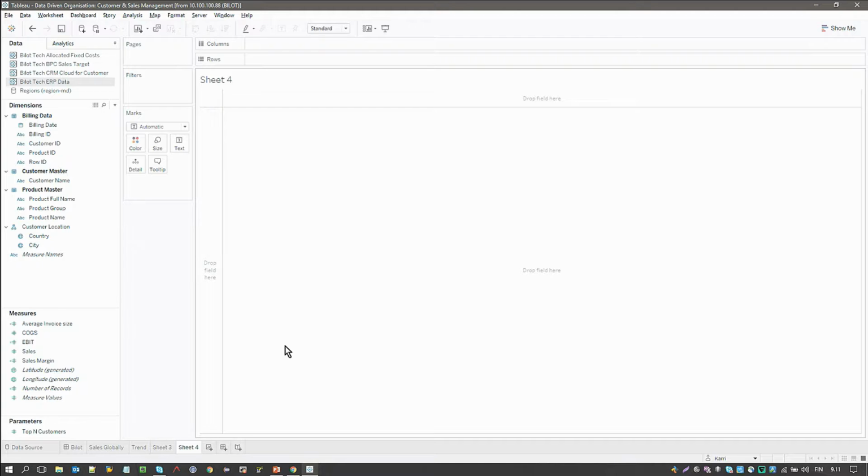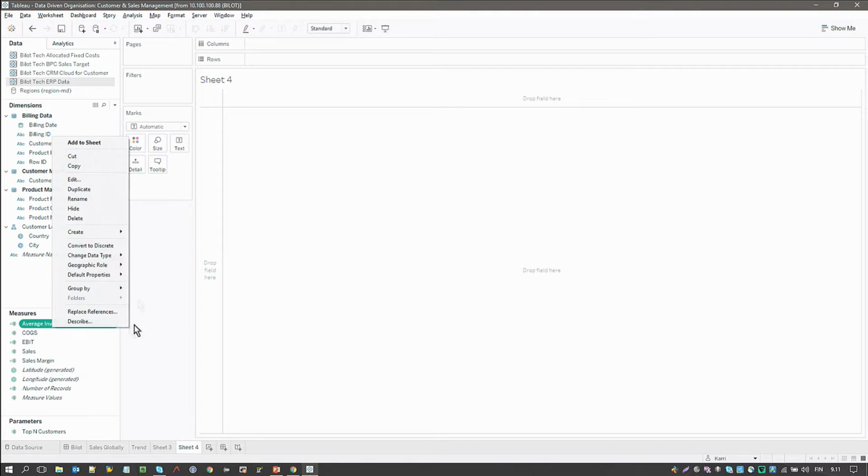But in Tableau, we can use these level of detail calculations and basically say that we want to read all the different invoices and then calculate an average for those.